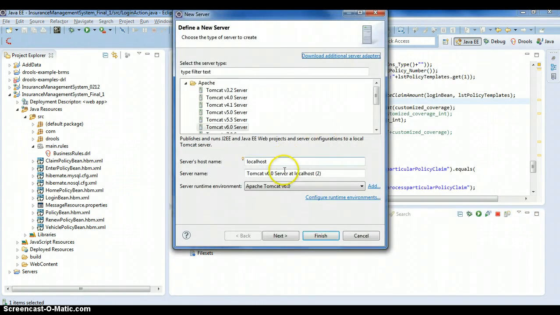We are using Apache Tomcat version 6. I already have it installed, so I will not install it again.